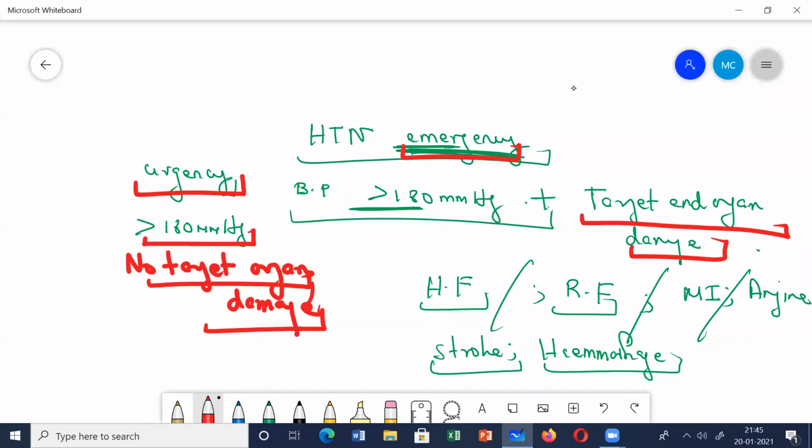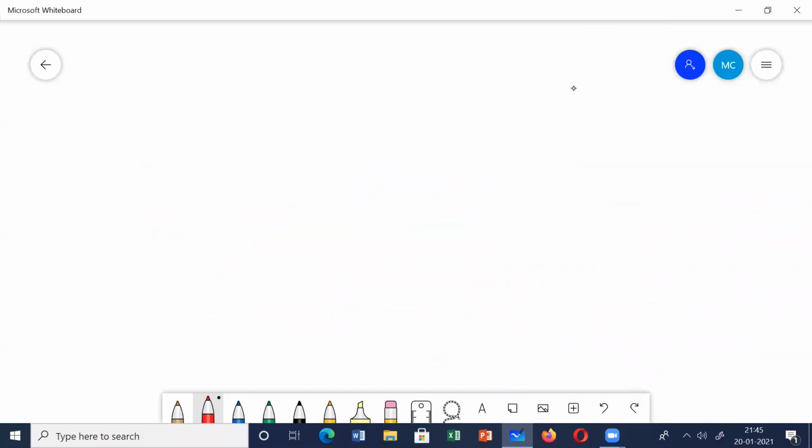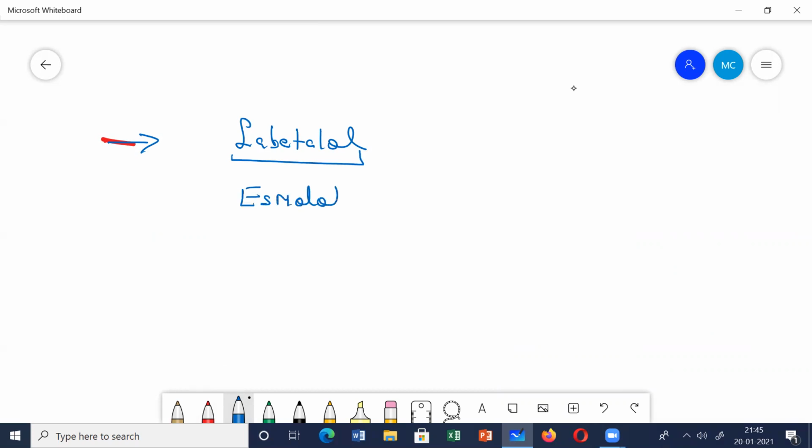Next, let us look at the drugs which are used for the treatment of this hypertensive emergency. Out of all the drugs we have discussed, there are certain drugs which we mainly use for hypertensive emergencies. So first is labetalol. Which group of drug was it? It was a combined alpha plus beta blocker. All these drugs which I'm going to write down are given by the parenteral route. Esmolol is a beta blocker, an ultra short acting beta blocker.